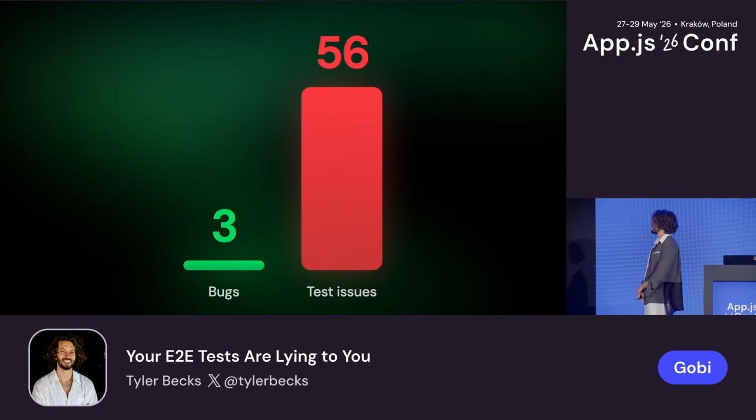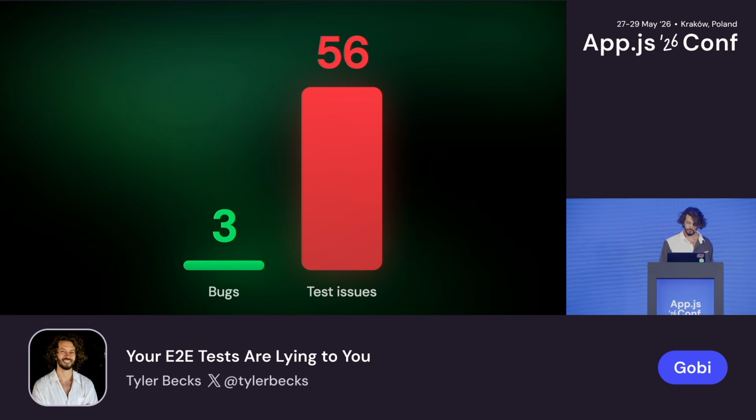We first set up end-to-end tests in our app because we needed to test it. We were really excited about this. I told the whole team, anybody can build tests, and anybody can go in there and we can build flows, and this is going to be amazing. About 5 months into the process, this is what we were left with. We had found 3 real bugs in our app, and we ran into roughly 56 test issues. These weren't bugs, this was maintenance that we had to do on our tests. So we had to do something better.